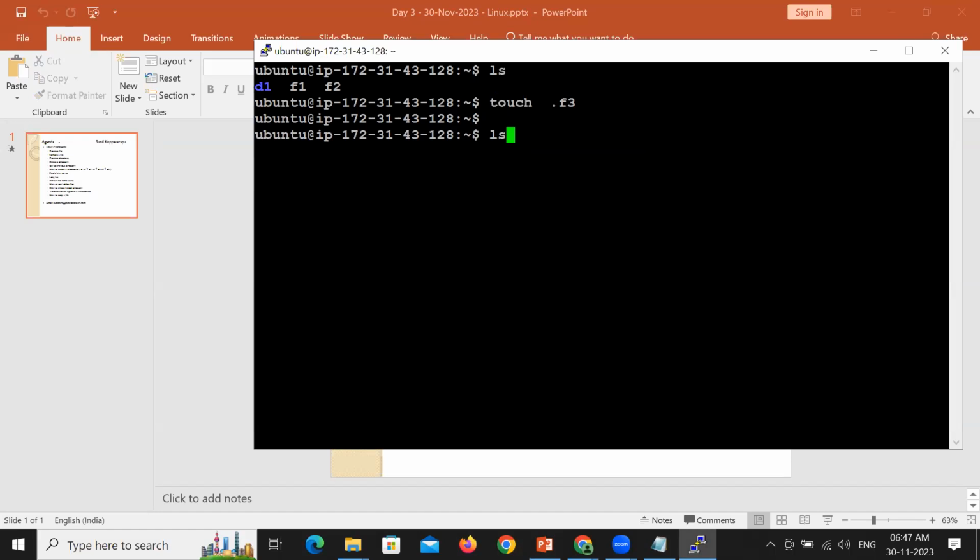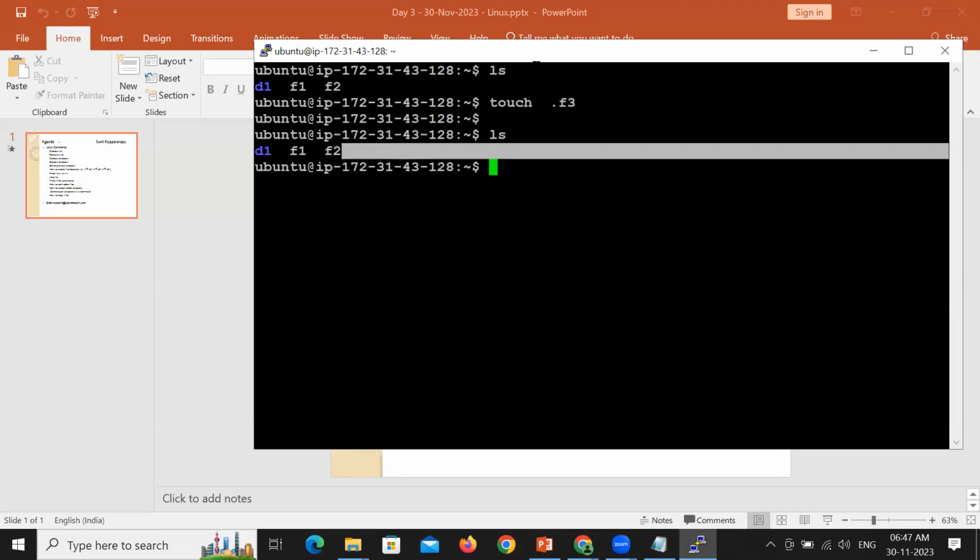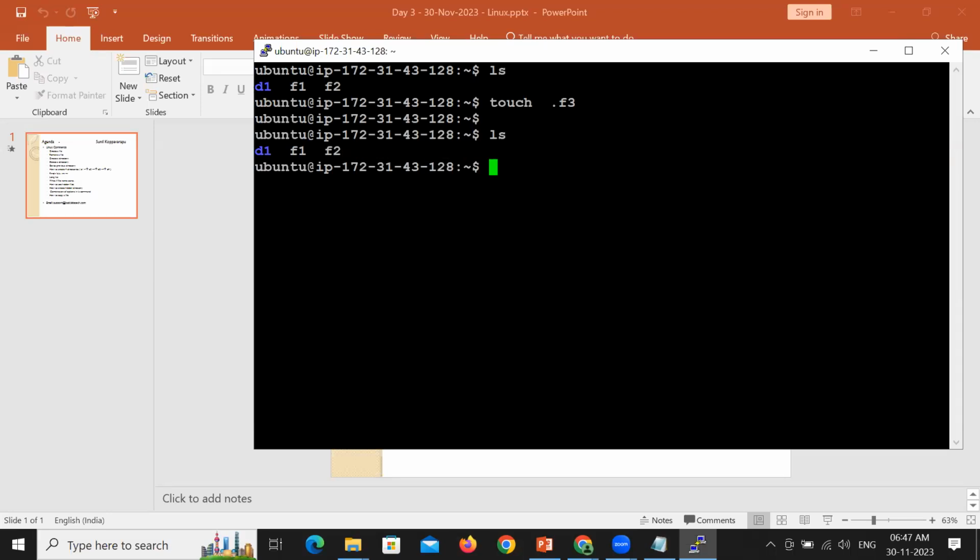Interestingly, this new file which we have just now created is not displayed. Are you able to see the .f3 file? No, it is not showing you. The list command is not showing you the file we have just created, because in Linux, when a file name starts with dot, it is a hidden file. .f3 is a hidden file. So ls cannot show you hidden files. It will show you only the normal files.